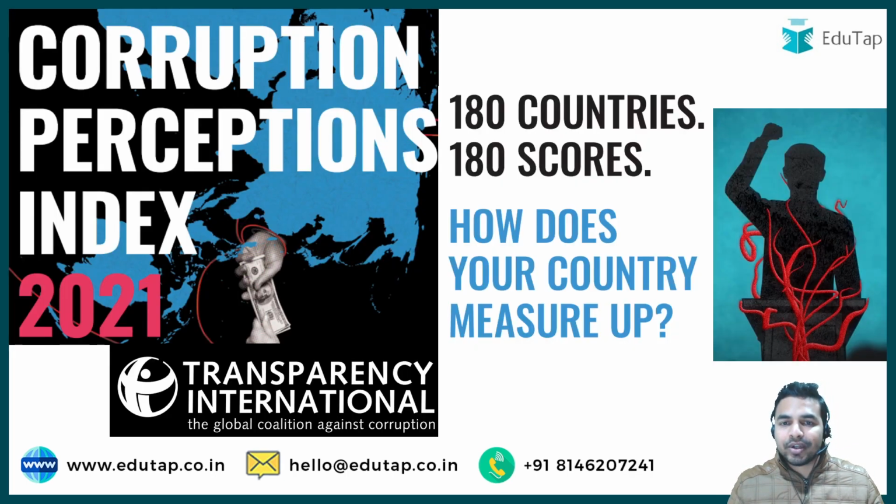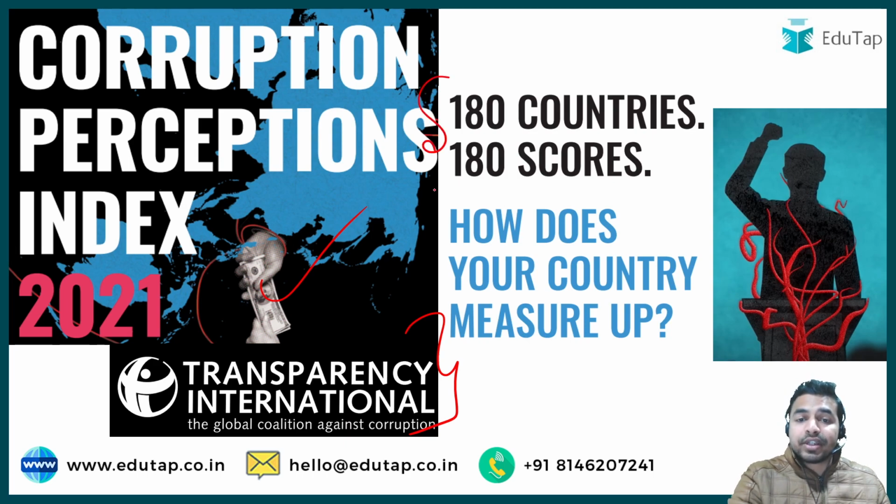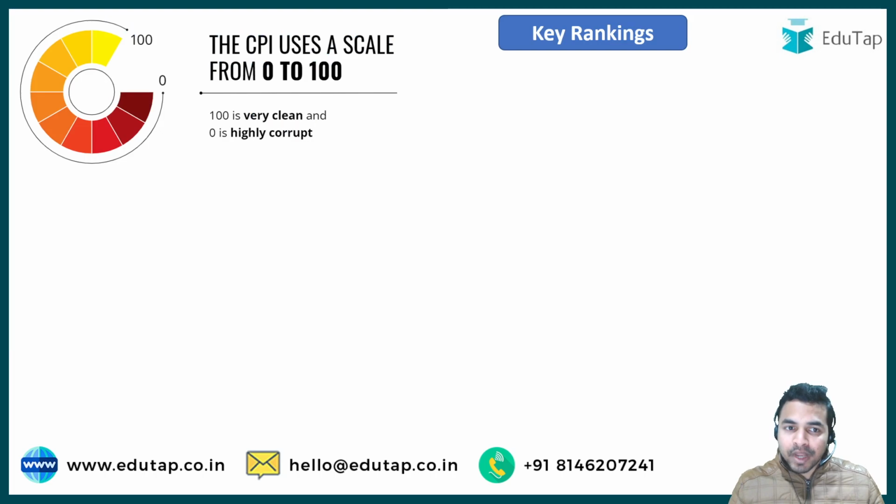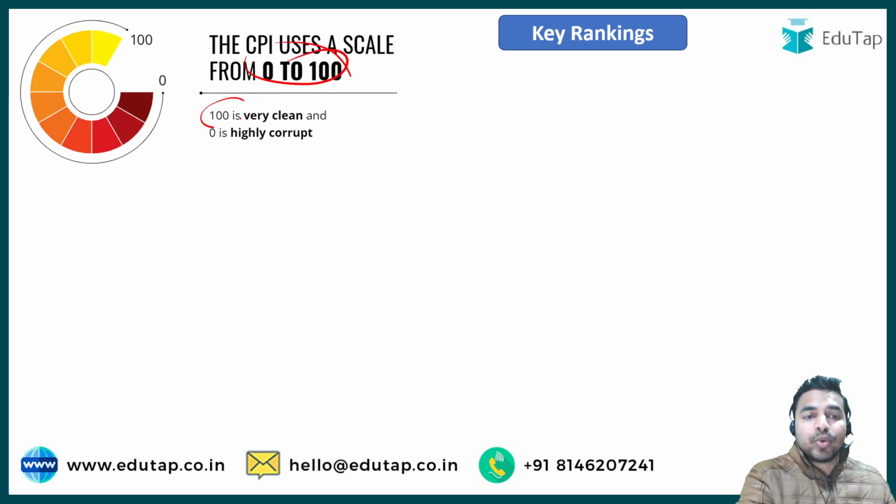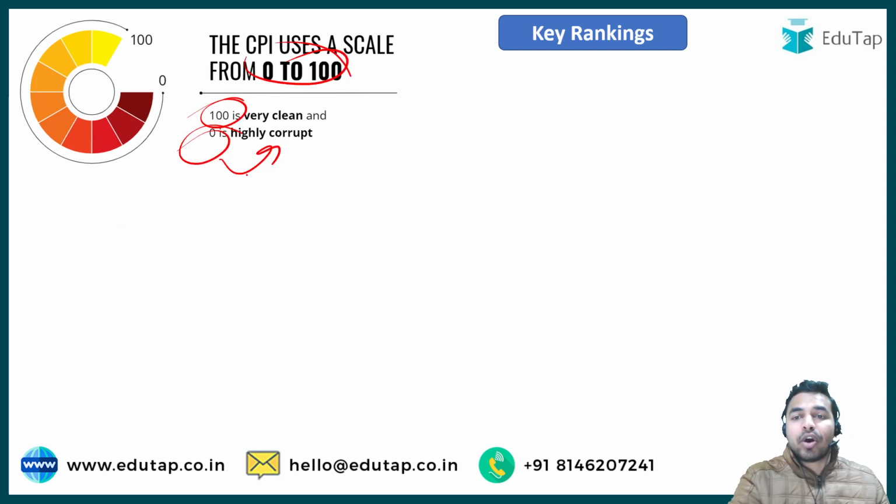So let's discuss this particular report in much more detail. Here you can see the report, that is Corruption Perception Index 2021, which was launched by Transparency International. This report basically measures the perception of corruption in 180 countries all over the world, and it tells us how the countries measure up in this index. This report uses a scale of 0 to 100, where 100 is very clean and 0 is highly corrupt, as we have already discussed.